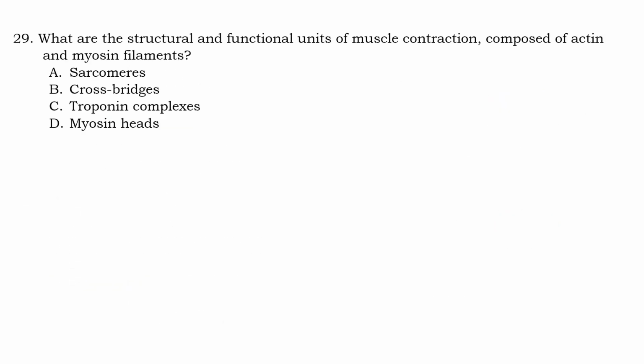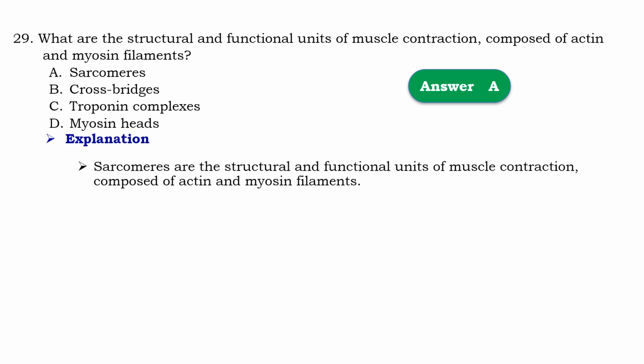Question number 29. What is the structural and functional unit of muscle contraction composed of actin and myosin filaments? So that should be A, sarcomeres. It means that sarcomeres are the structural and the functional unit of muscle contraction, composed of actin and